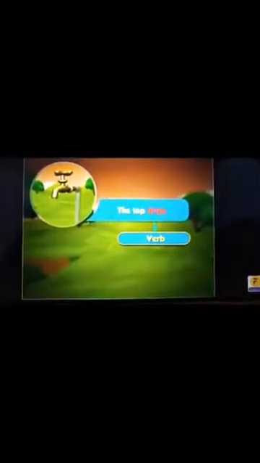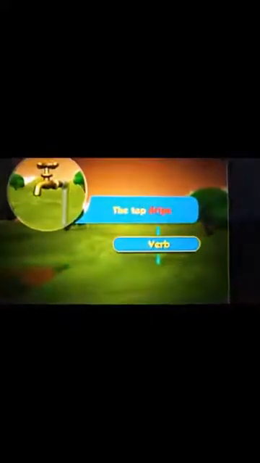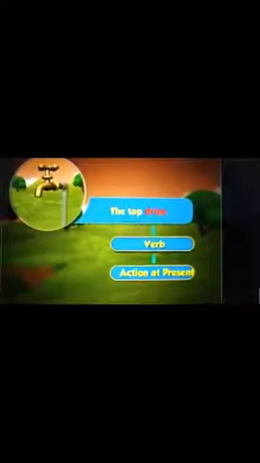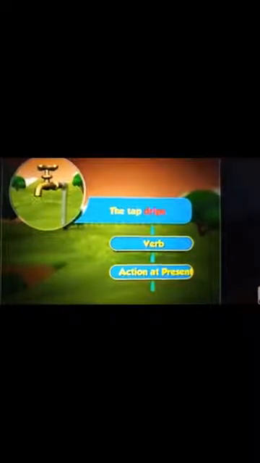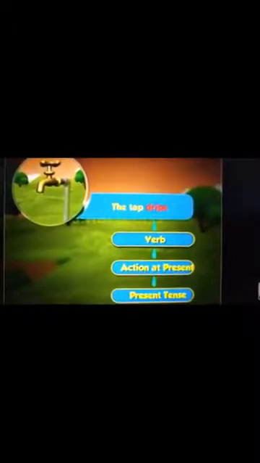Let us see one example. The water drips. So here drips is the verb which is in present form. The action is at present and it is in present tense.